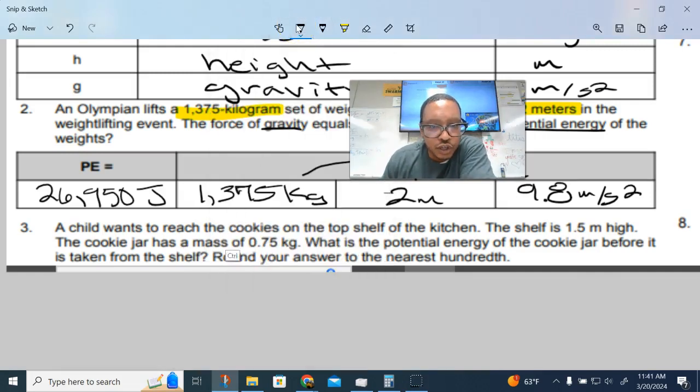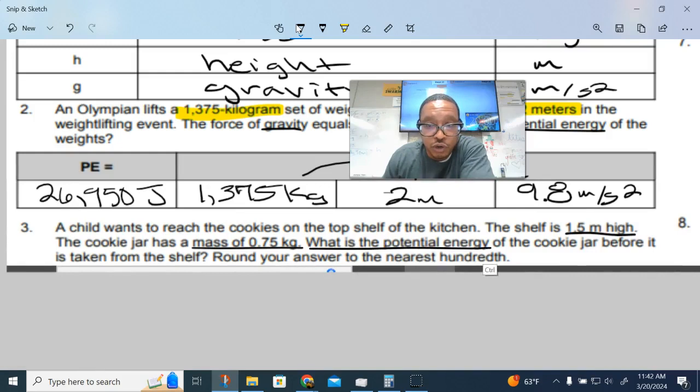So a child wants to reach the cookies on the top shelf of the kitchen. The shelf is 1.5 meters high. The cookie jar has a mass of 0.75 kilograms. What is the potential energy of the cookie jar before it is taken off the shelf? Round the answer. Oh my gosh, round. I need to round to the nearest hundredth.